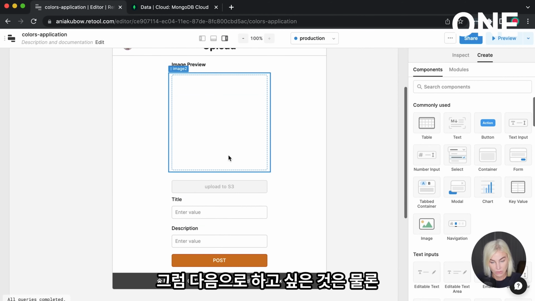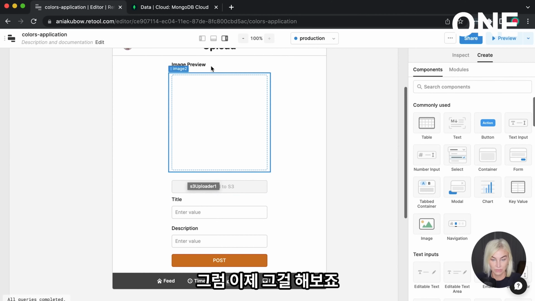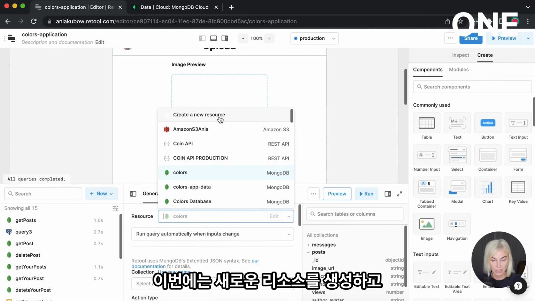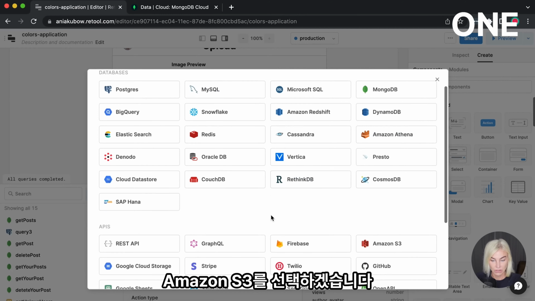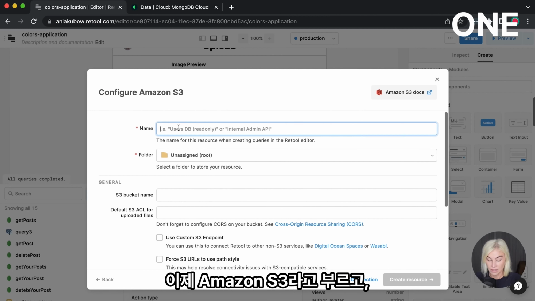So the next thing we want to do is, of course, hook up the S3 loader. So let's go ahead and do that. So let's make a new resource query. This time, let's create a new resource, and I am going to select Amazon S3. Let's go ahead and call this Amazon S3.